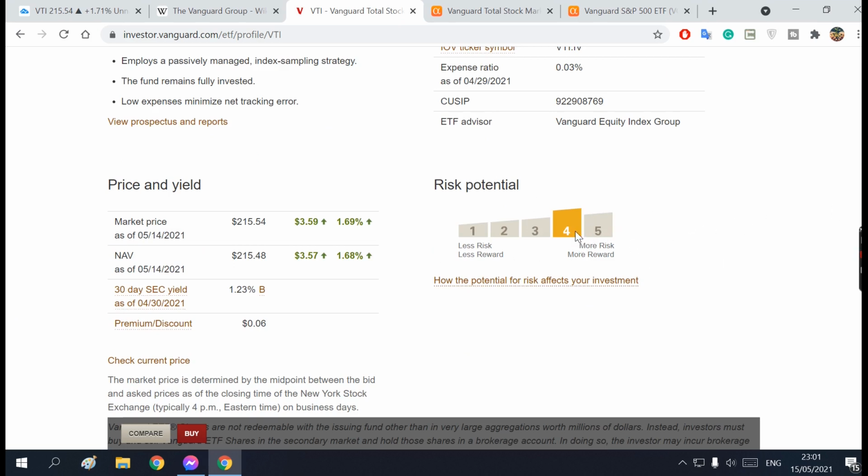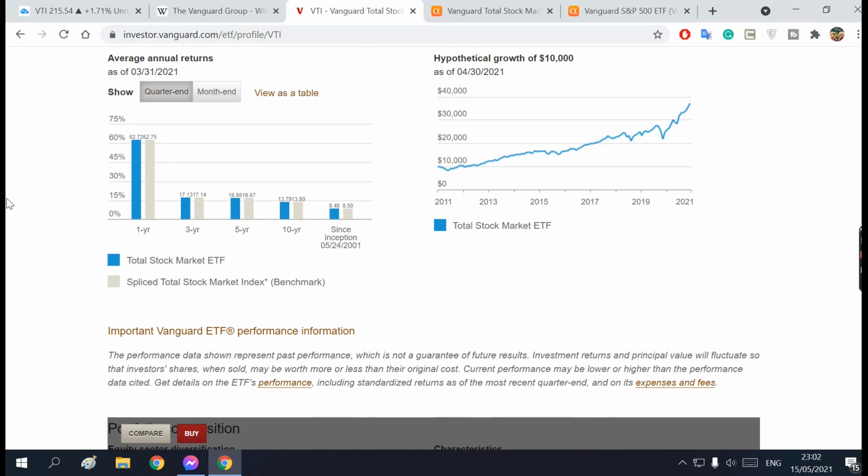So it's not very risky, but as you can see here, the fund risk is 4 out of 5. 5 is more risk, and of course 1 is less risk and less reward. So the high risk is gonna have the highest reward for sure.